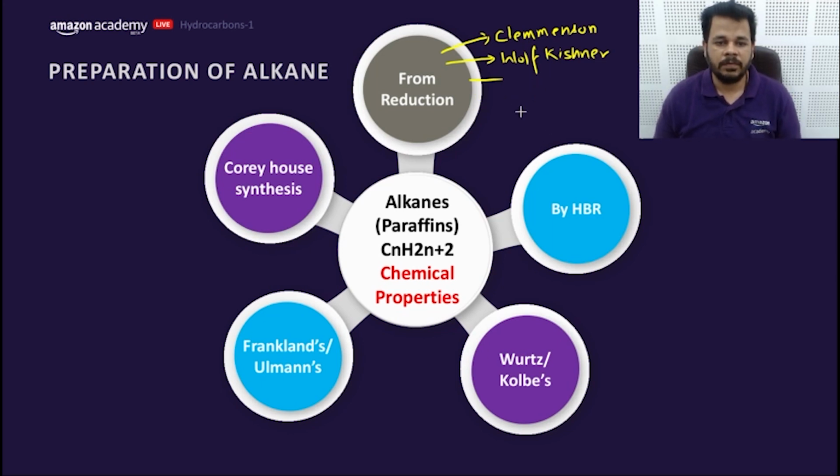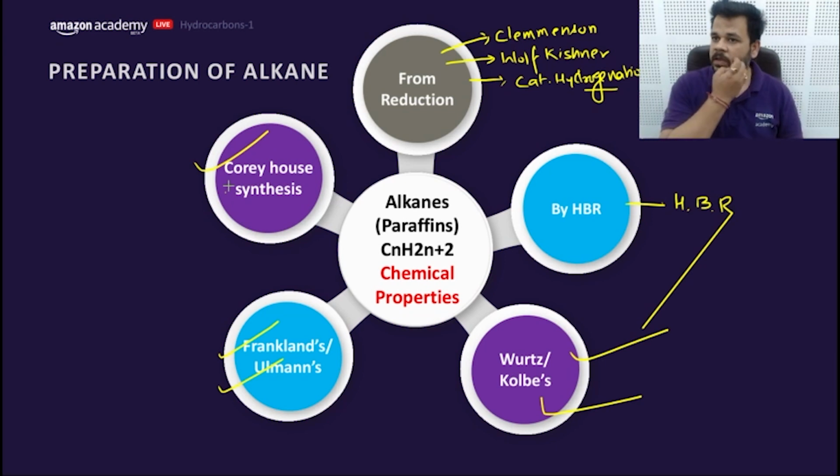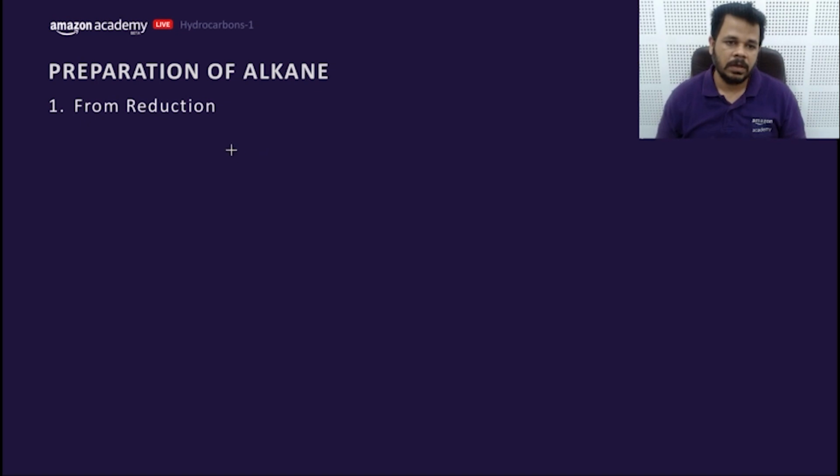In terms of reduction, we would be discussing many points like Clemmensen, Wolff-Kishner, catalytic hydrogenation. We would be discussing hydroboration reduction, Wurtz, Kolbe, Frankland, Ullmann, Corey-House synthesis. These are the important ones which we are going to discuss in this lecture, my dear friends. So let's move to the first part of it, which is reduction. From reduction, first one is Clemmensen reduction.